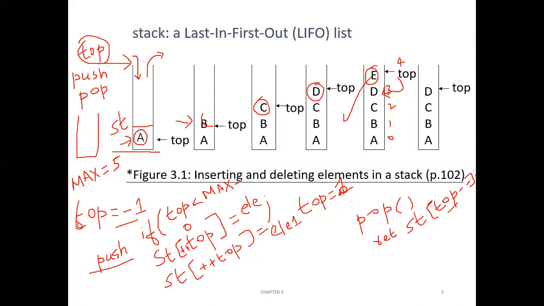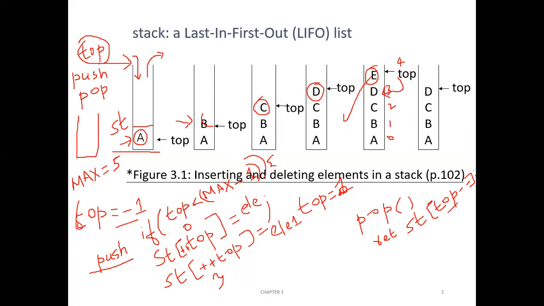As long as top is less than max minus 1. Okay, so max minus 1 is 4. If top is less than 4, it means what? If top is 3, then it will become 4. As long as top is less than max minus 1, you can push. Otherwise you cannot push.